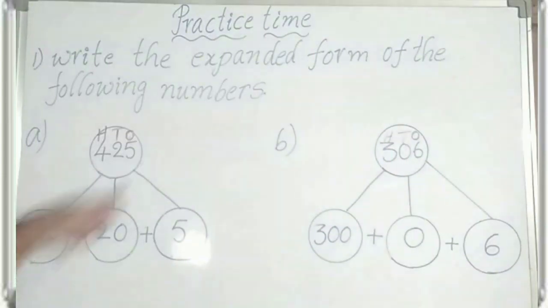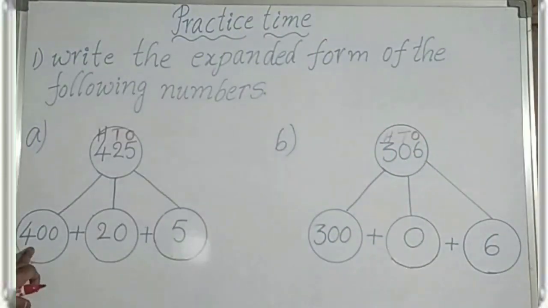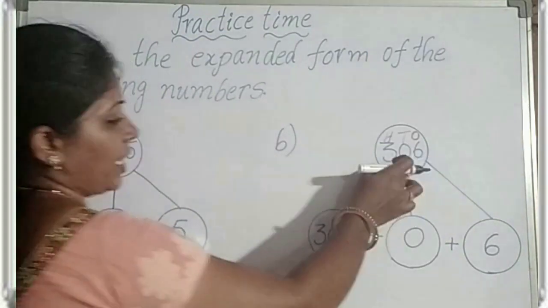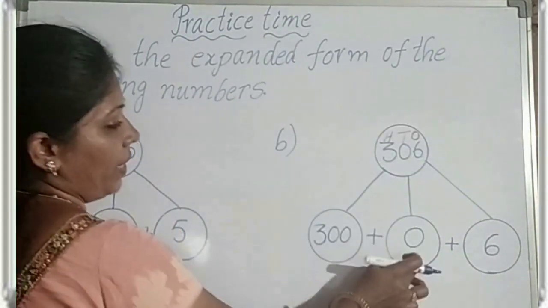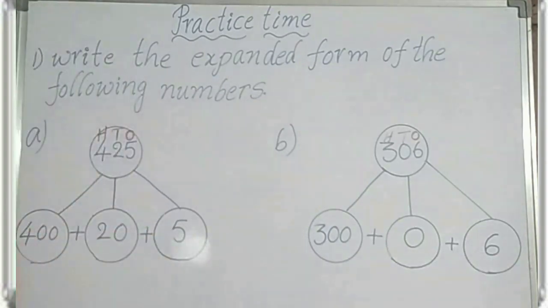So the expanded form of 425 is 400 plus 20 plus 5. The expanded form of 306 is 300 plus 0 plus 6. C1.